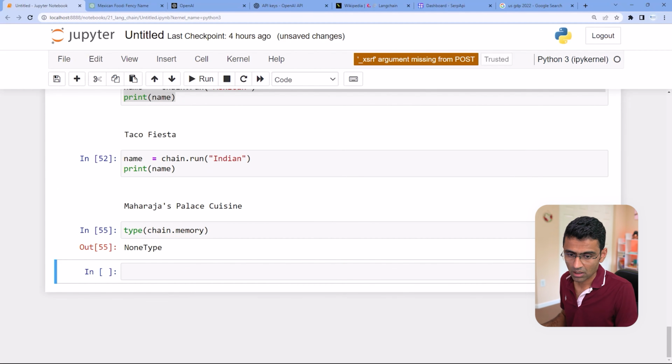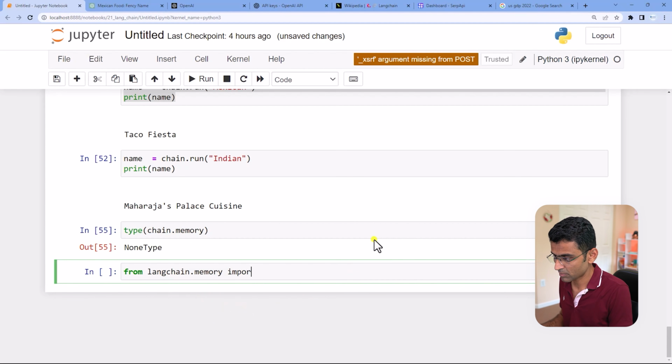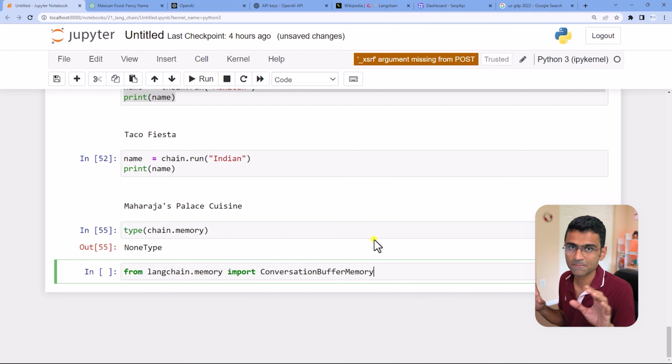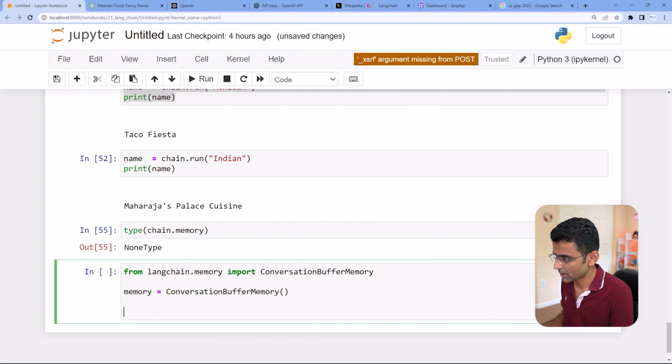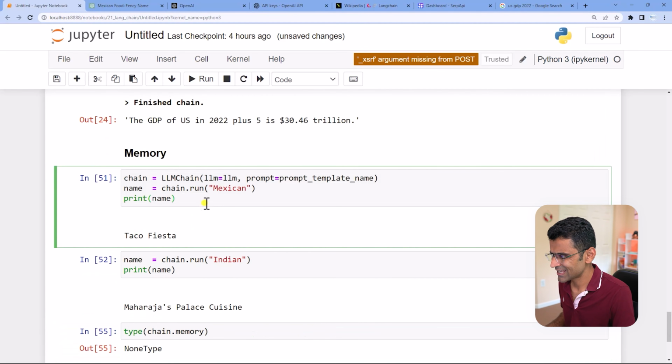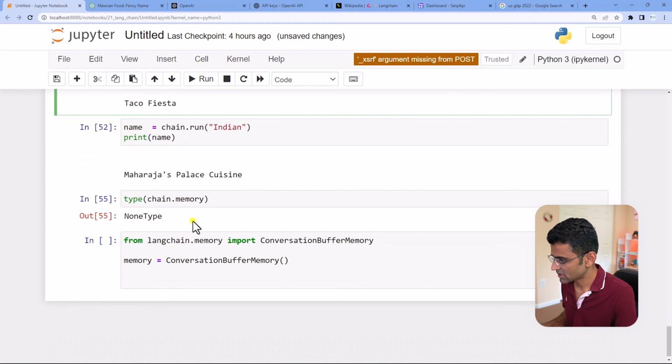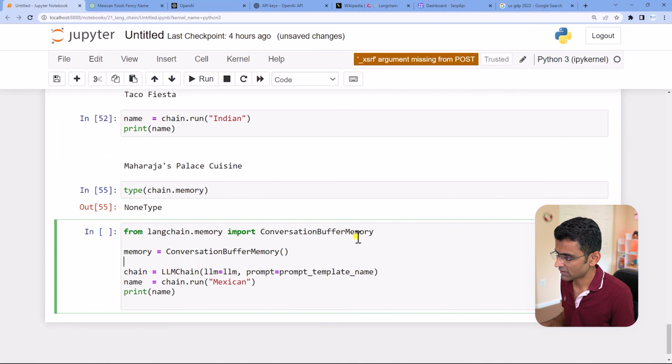So here, I'm going to import an object called conversational buffer memory, which is a very common type of memory in LangChain module, and create an object of that class. So I will just say this is a conversational buffer memory, and then the same chain I will print here, but I will just pass memory as an additional argument.